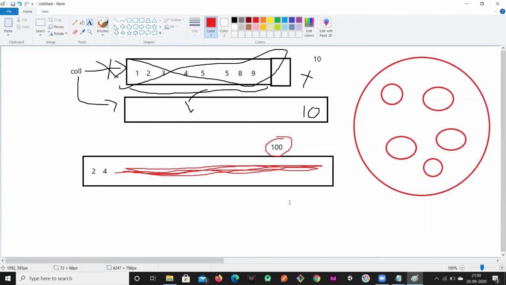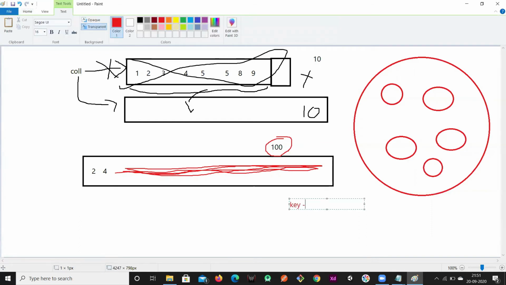But if you want to store data in a key value pair, like if you have a student, with student ID and name, the ID will be the key and the name will be the value. Or take employee ID and name: each employee is identified by a key called ID, and has a name. If you want to represent data in key value pairs, we go for Map. Map represents the data in the form of key value pairs.